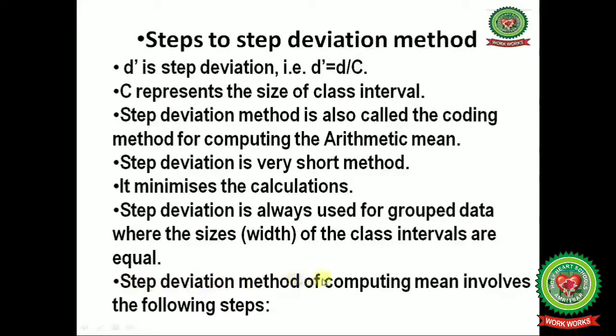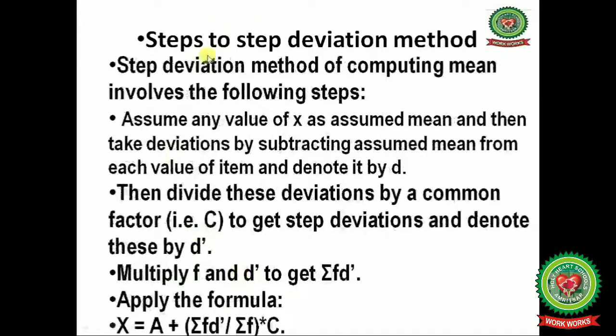Now the step deviation method of computing the mean involves the following steps. First, assume any value of x as the assumed mean, and then take deviations by subtracting the assumed mean from each value of the item and denote it by small d.